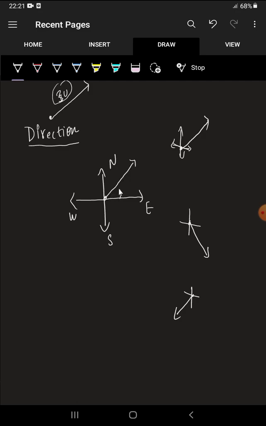So with this, for example, I am considering my vector is in this direction and it makes an angle of theta to the east direction. The angle made by this vector with a reference, this theta, gives the direction of the vector.